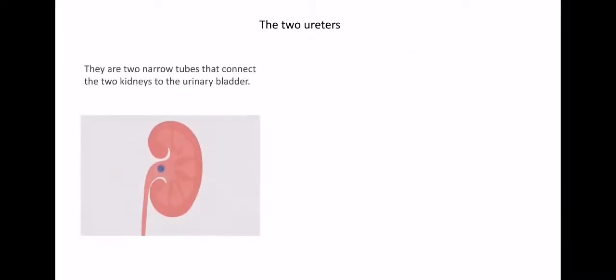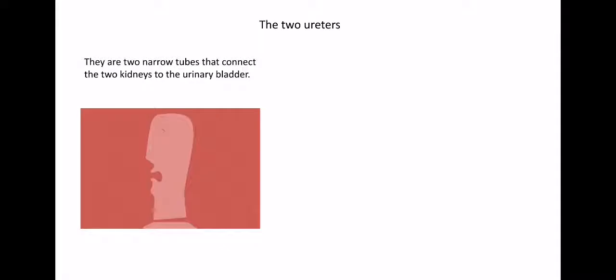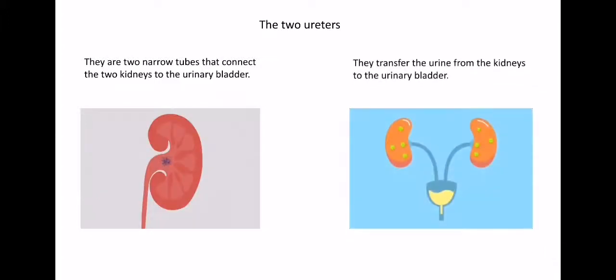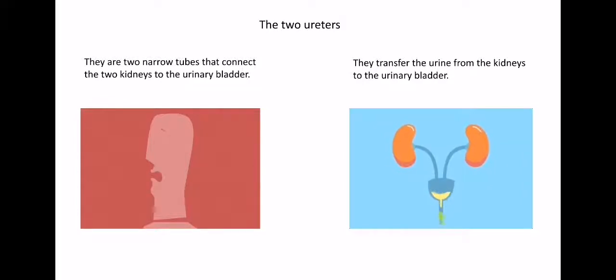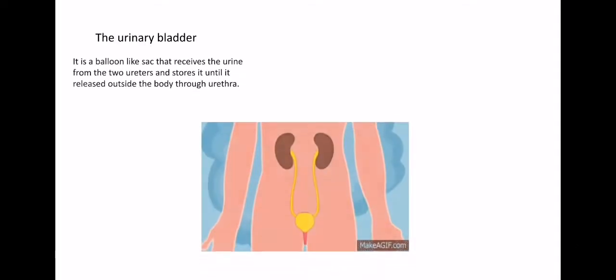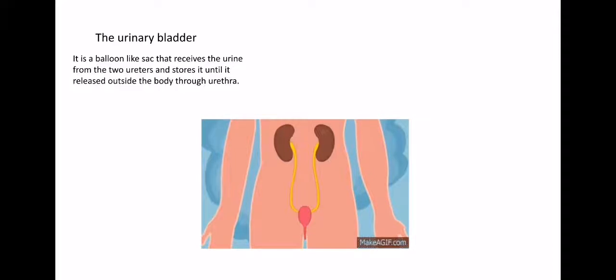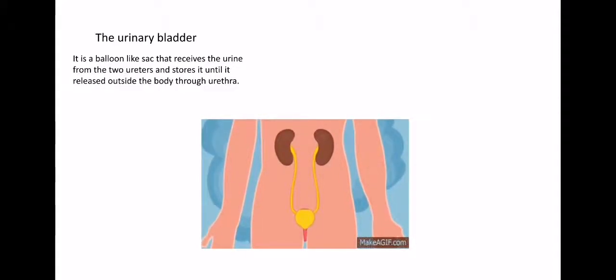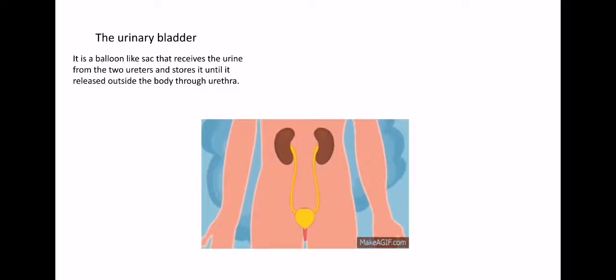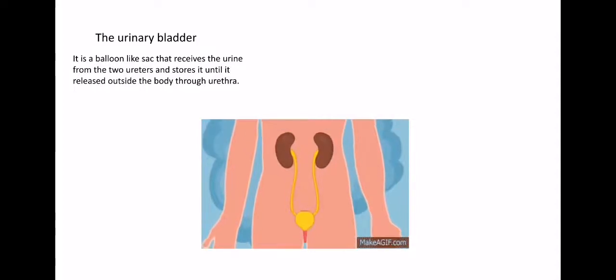Number two, we have the two ureters. What do the ureters do? They are two narrow tubes that connect the two kidneys to the urinary bladder. So they transfer the urine from the kidneys to the urinary bladder. After that, we have the urinary bladder. It's a balloon-like sac that does what? It receives the urine from the two ureters and stores it until it is released outside the body through the urethra.